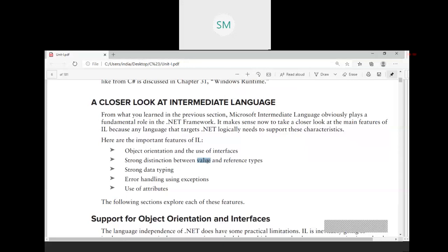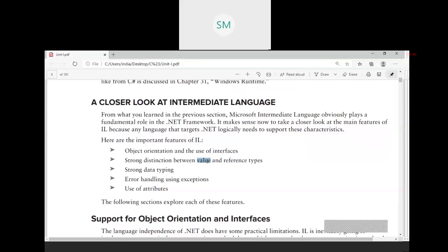Value types are stored in stack data structure. When you declare a variable by using value types, those variables get stored in the stack data structure, whereas the reference types get stored in the heap. Heap is a memory.